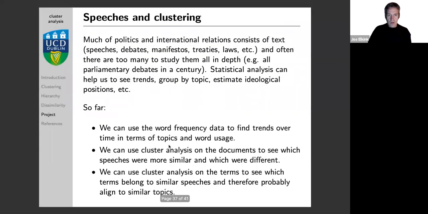Now, speeches are, of course, this text analysis, you can see why this will be so relevant in political science or international relations. Exactly because so much of politics happens through speech. Politicians give speeches, parliamentarians debate, parties write manifestos, international negotiations lead to treaties, governments implement laws, etc. So there are many types of documents, verbally spoken or written, that consist of text. Much of politics happens through text. And so you can imagine why quantitative text analysis is particularly interesting for social scientists who are interested in politics.